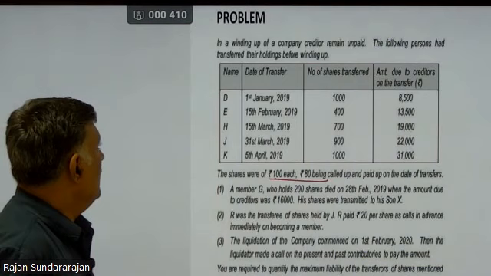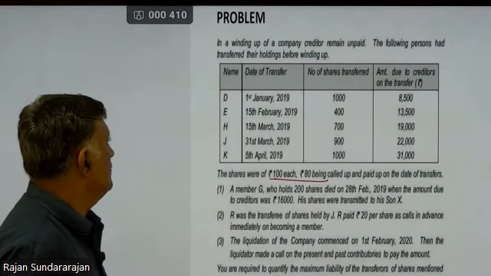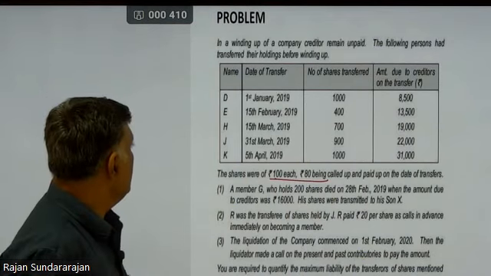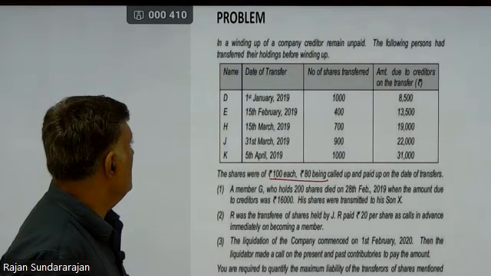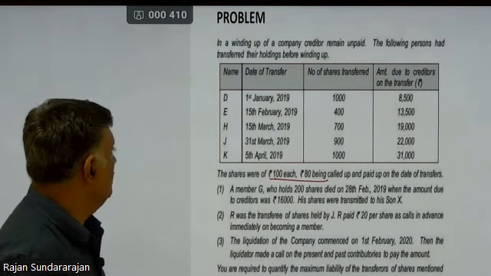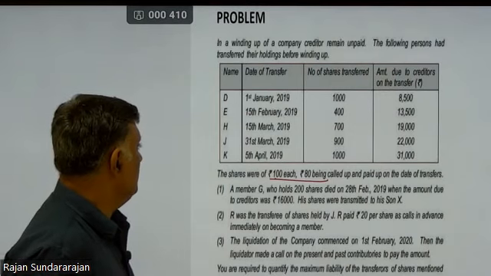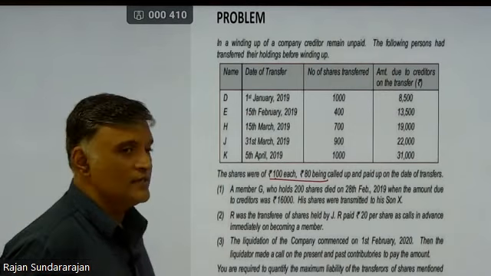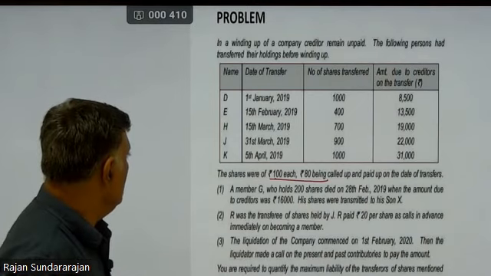In a winding up of a company, creditors remain unpaid. The following persons transferred their holdings before the winding up. There are 5 shareholders here: D, E, H, J, K. Date of transfer is given: 1st of Jan, 15th Feb, 15th March, 31st March, 5th of April. Number of shares transferred is given. Amount due to creditors on the date of transfer is also given.